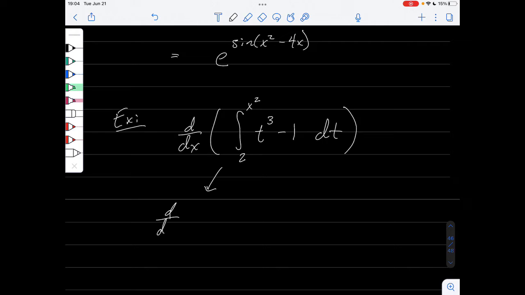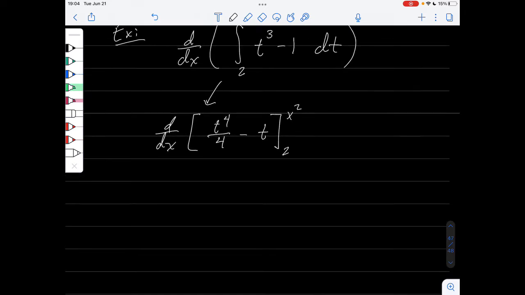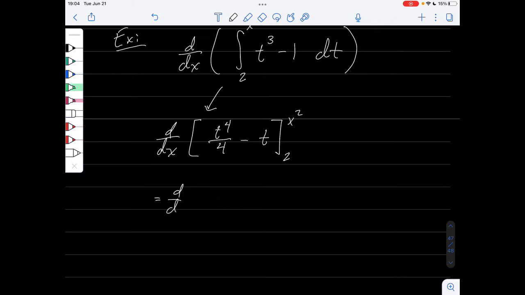So this guy is going to be the derivative of t to the fourth over 4 minus t, and we're evaluating it from 2 to x squared. So wherever we see a t, we're going to plug in x squared. This guy is the derivative of, well, this is going to be x to the 8th over 4 minus x squared. And when we take its derivative, we're going to have minus 2x, and this is going to be 8x to the 7th over 4, so this is 2x to the 7th.